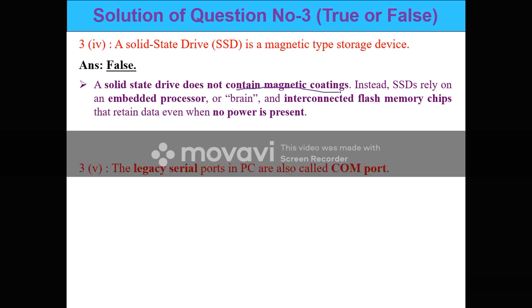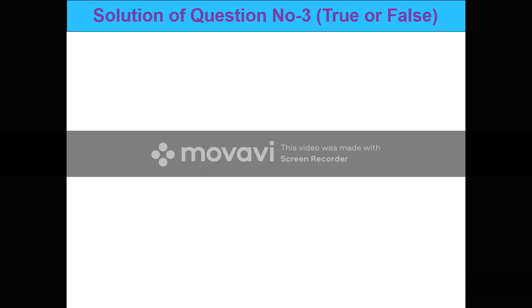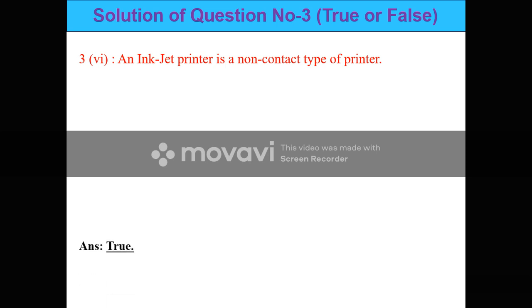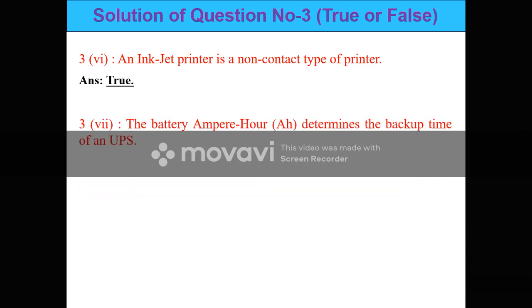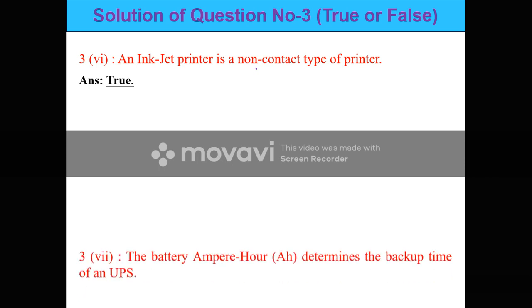Question number 35: the legacy serial port in a PC is also called a COM port. This statement is true because the legacy serial port is also a serial port and the COM port is also a serial port. An inkjet printer is a non-contact type of printer. This statement is true because inkjet printers are wirelessly connected with the machines, not physically connected. That's why an inkjet printer is called a non-contact type of printer.